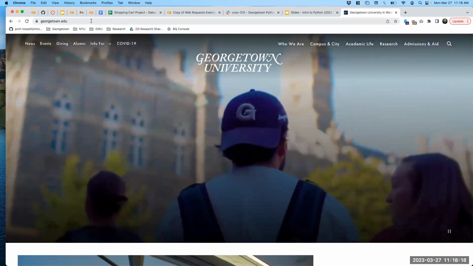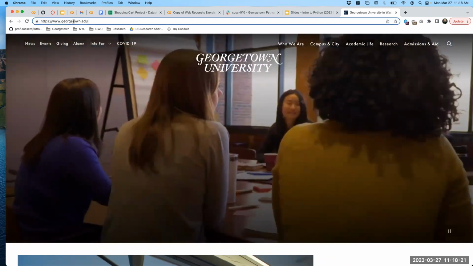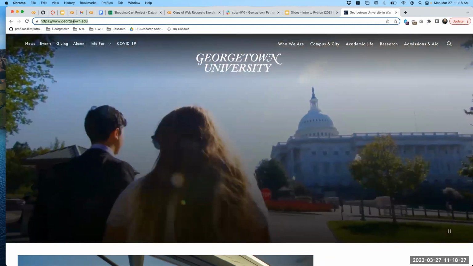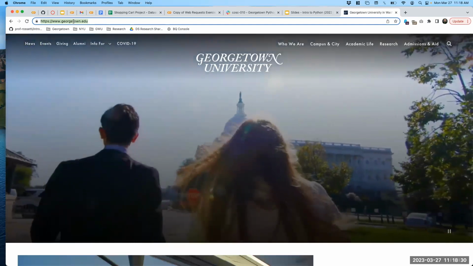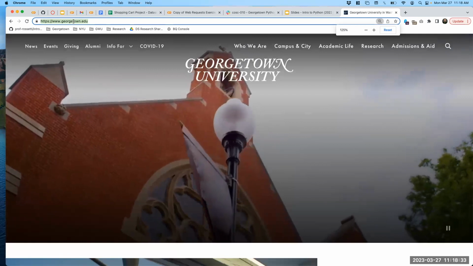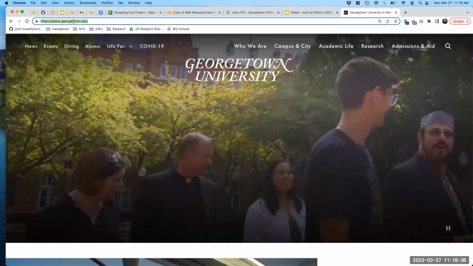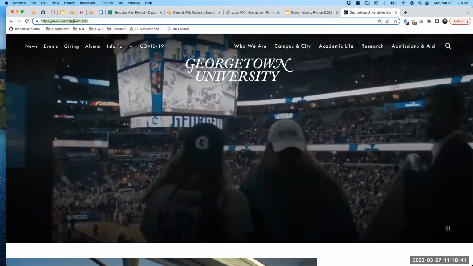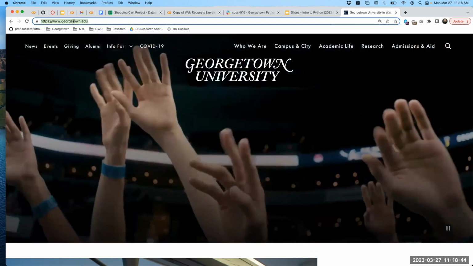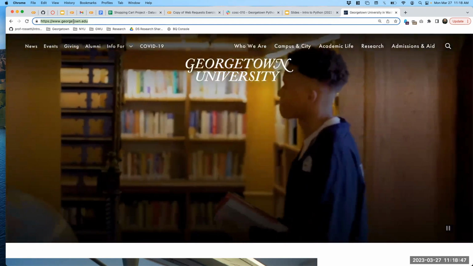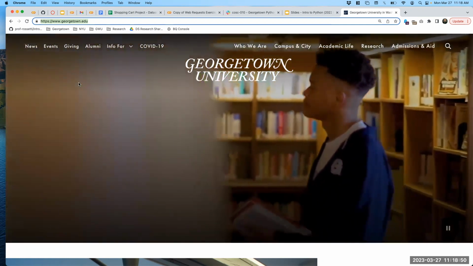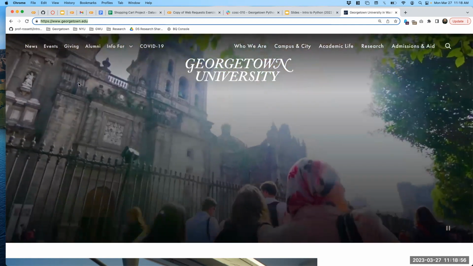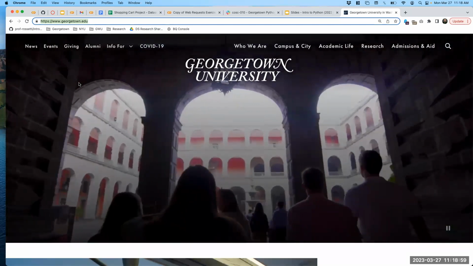When we use the browser, that's the most popular way of making a request. Here we see that the URL bar reflects the HTTPS protocol. That's the first part of the URL that we actually visited. So the HTTP protocol is essentially helping our request find some server operated by Georgetown. There's a DNS routing process that helps our request find the right server. And somewhere Georgetown has set up a server to respond to our request with this website. All right, so we made a request, the server gave us the website.